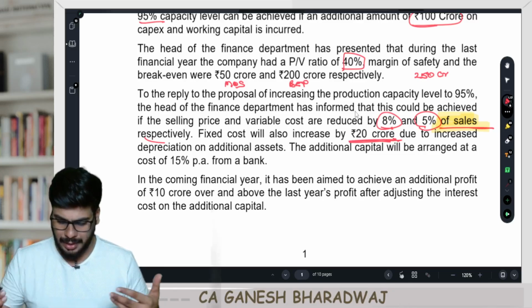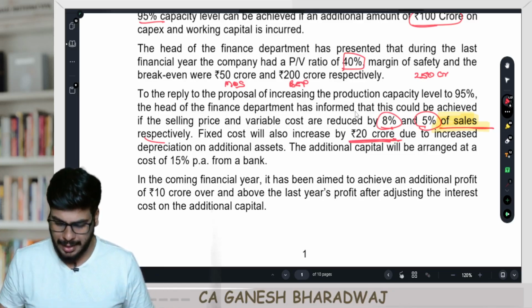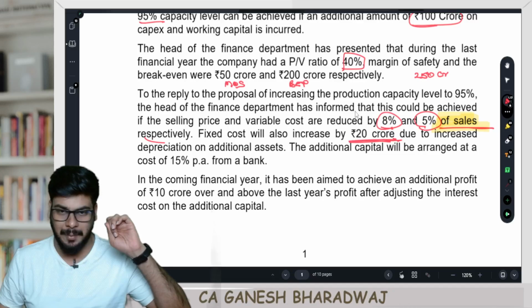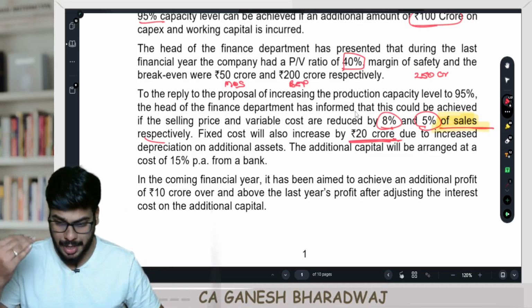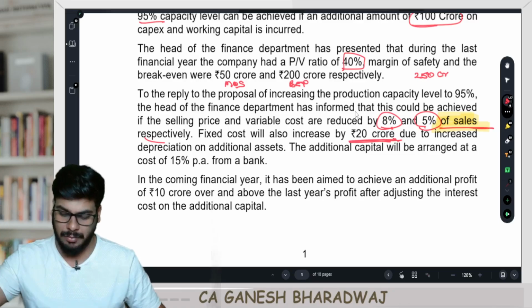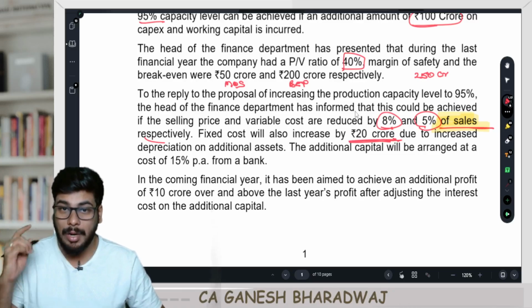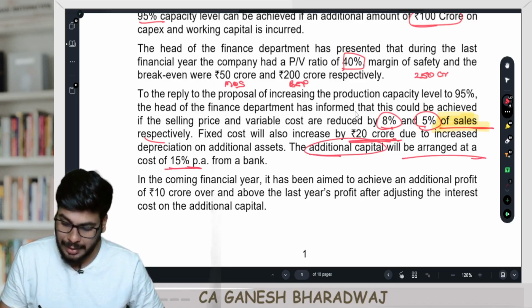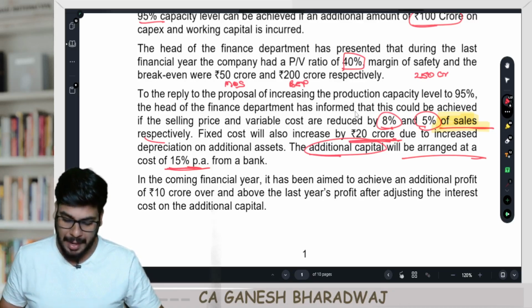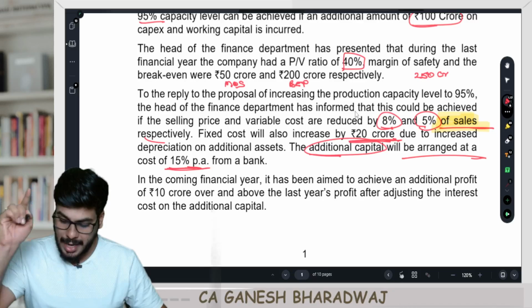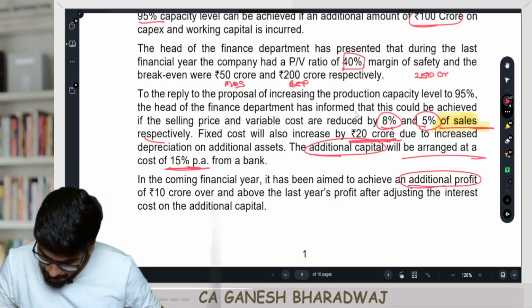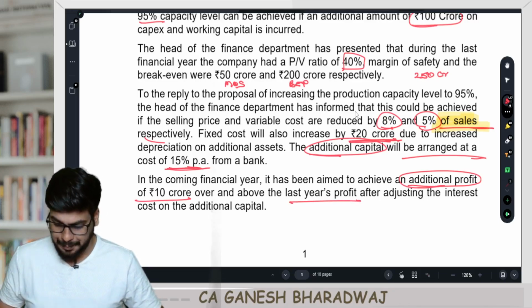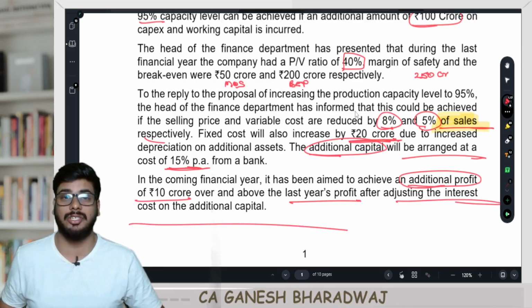If you do all these things, the expansion and all, so for you to achieve this expansion in the next year, what they are saying is the selling price should be reduced by 8%, the VC ratio should be reduced by 5%, the fixed cost will be increased by 20%. One more thing they are saying, the additional capital will be arranged at the cost of 15% per annum from the bank, and in the coming financial year it has been aimed to achieve additional profit of 10 crores over and above the last year's profit after adjusting the interest cost on additional capital.